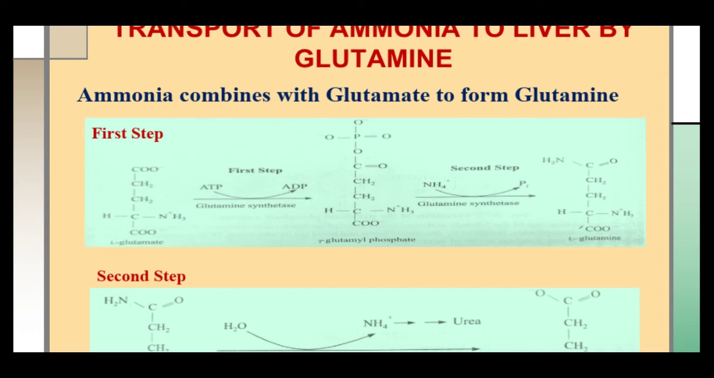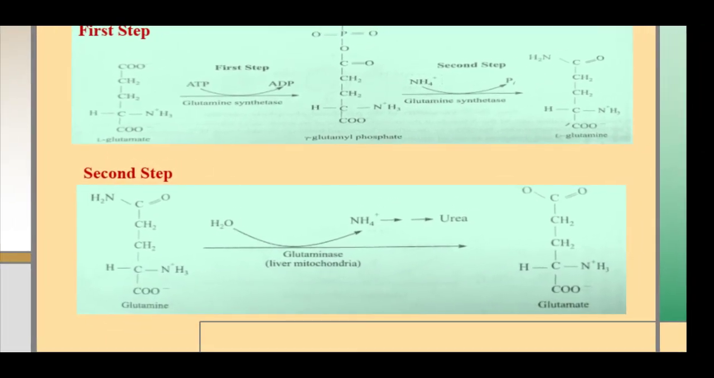Second reason, the glutamine possesses two ammonia groups, while glutamate possesses only one ammonia group. And this favors the transport of ammonia as glutamine rather than glutamate. Inside the liver mitochondria, this glutamine gets converted back to glutamate by the action of the enzyme glutaminase, releasing an ammonia group. Thus, this ammonia then enters the urea cycle.